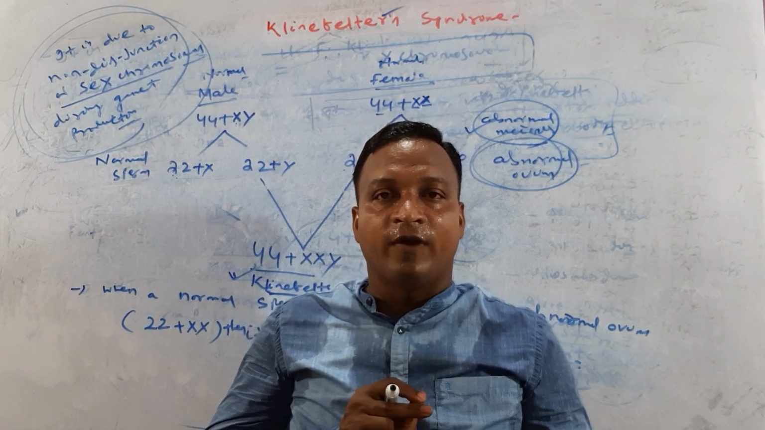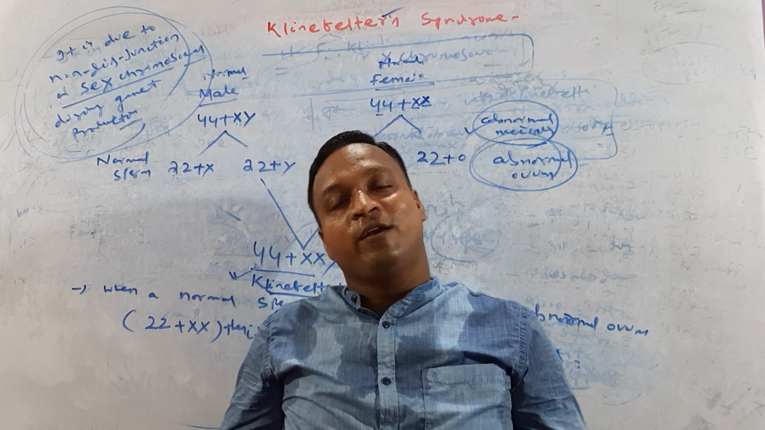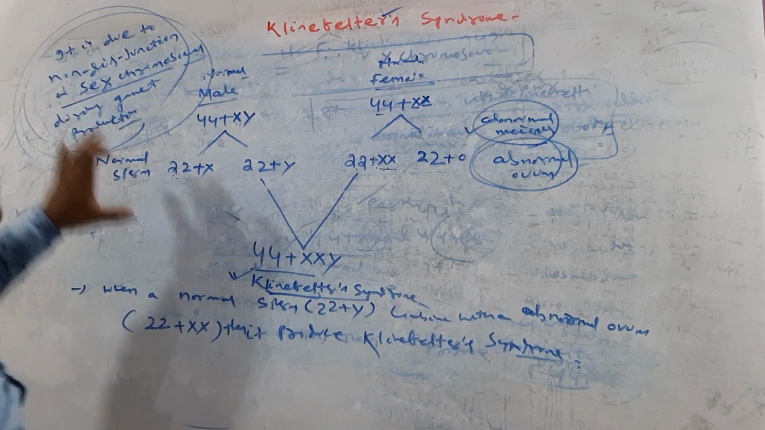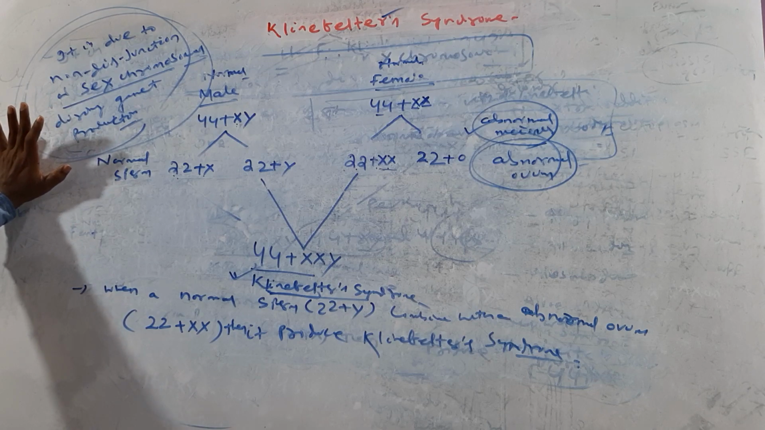The first thing we can talk about: it was identified by H.F. Klinefelter in the year 1942. Which disorder is it? Autosomal disorder. Okay, try to guess. It is due to non-disjunction of sex chromosomes during which production? Gamete production. Clear?